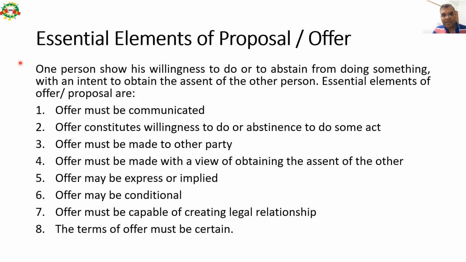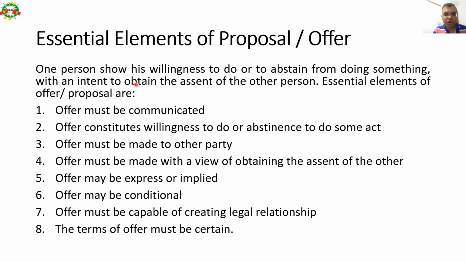These are the essential elements of the proposal or offer, which is the first step of the contract. One person shows willingness to do or to abstain from doing something. Please note down: a willingness to do something or to abstain from doing something, that is, not to do something, with an intent to obtain the assent of the other person.